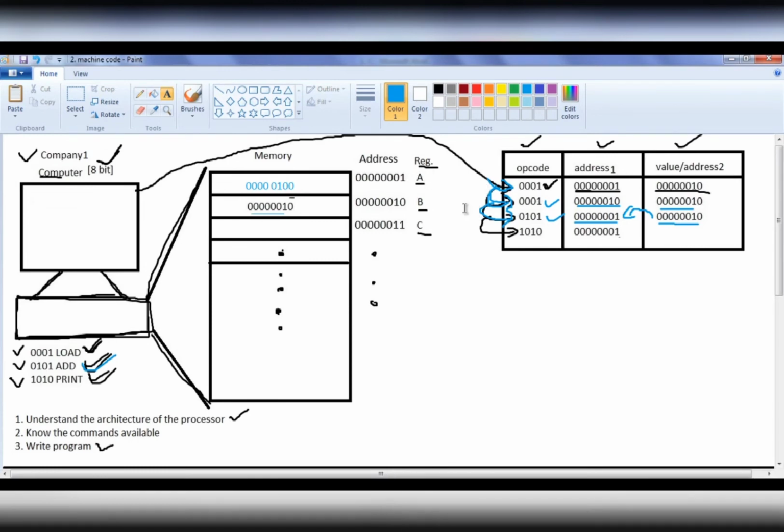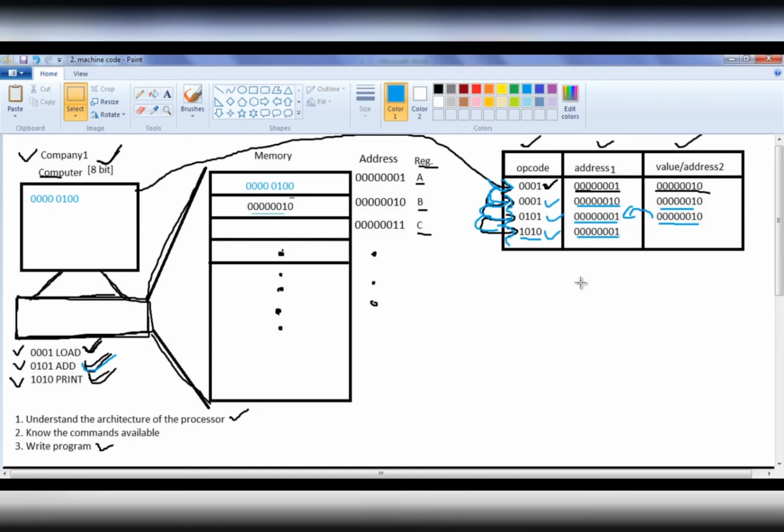Then the computer goes to the next statement. There we are telling 1010. 1010 indicates the print command with respect to this machine. We are telling it to print the value at this address, and the value at that address is this. So the computer is going to display that on the screen. Now we should be able to convert this binary result to a decimal number and understand whether it is proper or not. So here comes the importance of converting binary numbers to decimal numbers.